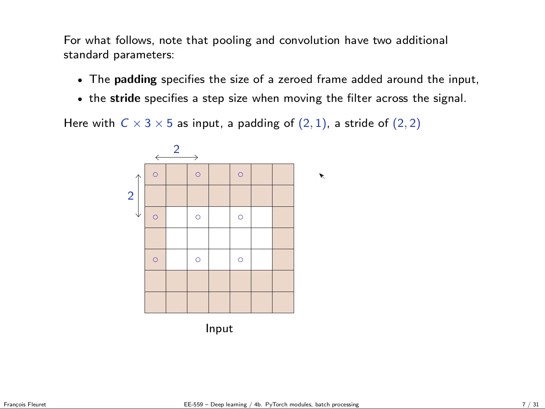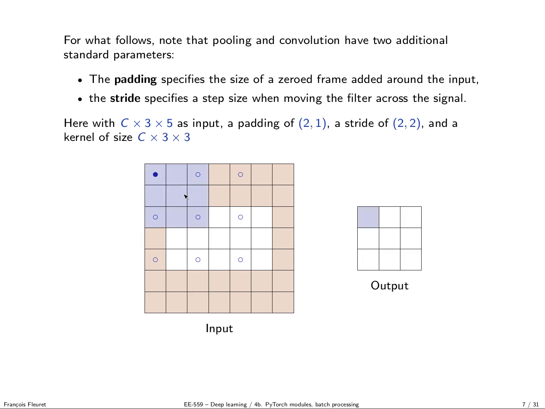And if we specify a stride of 2 by 2, it means that we are not going to move the filter at every location, but we are going to move by 2 columns and 2 rows at every computation. So now in practice, this is the filter.